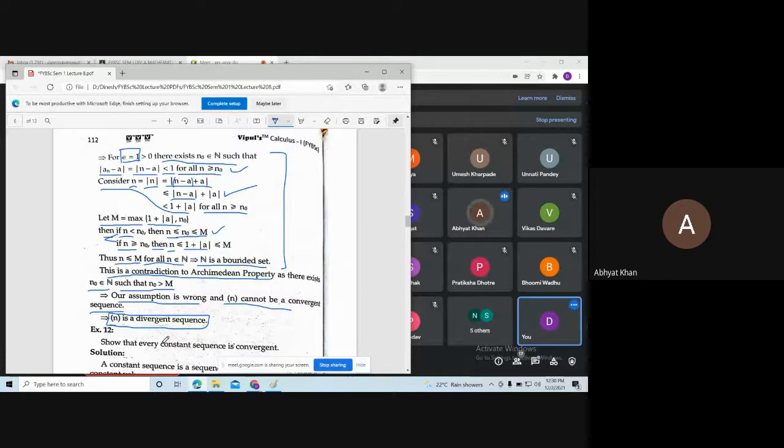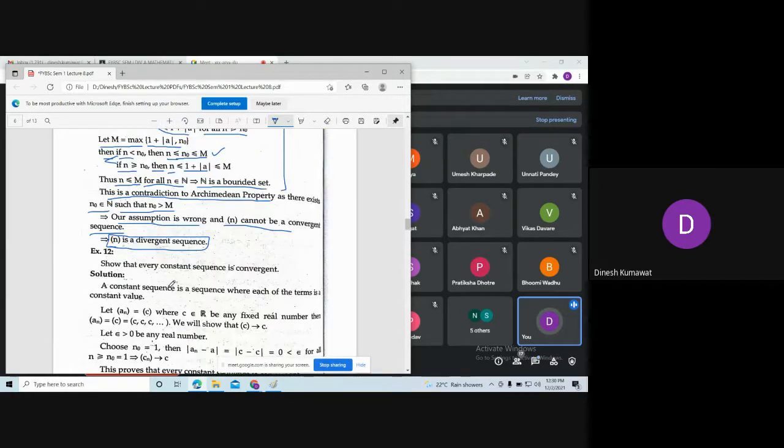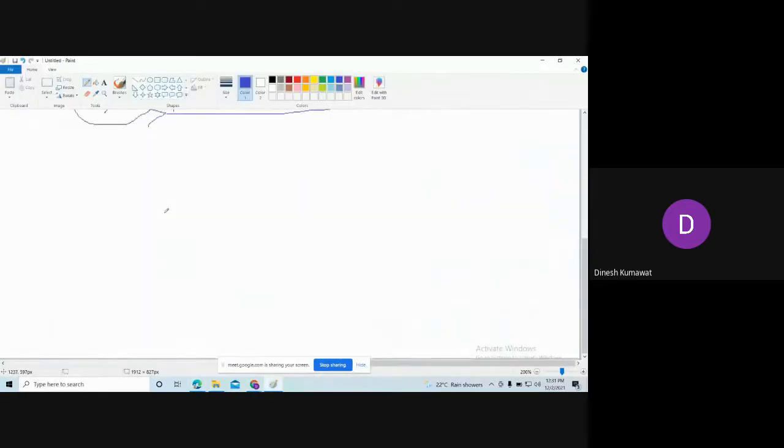Yes, sir. So all of you please go through this solution once again at home, so that if you find any difficulties in this solution, you can ask your questions. Okay, now let me leave this exercise for your homework. That is, you need to show that every constant sequence is convergent. Now, why is it true? Let me give you an example.